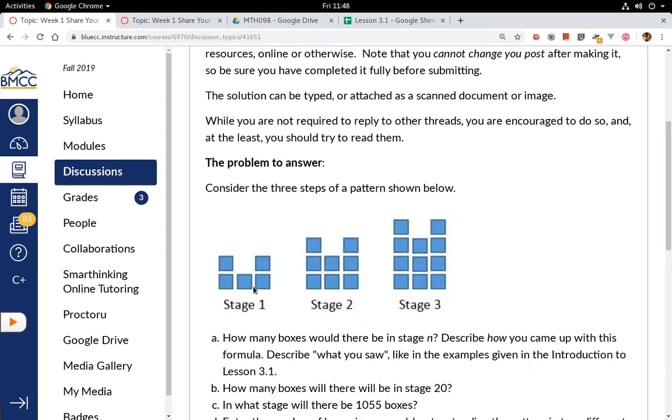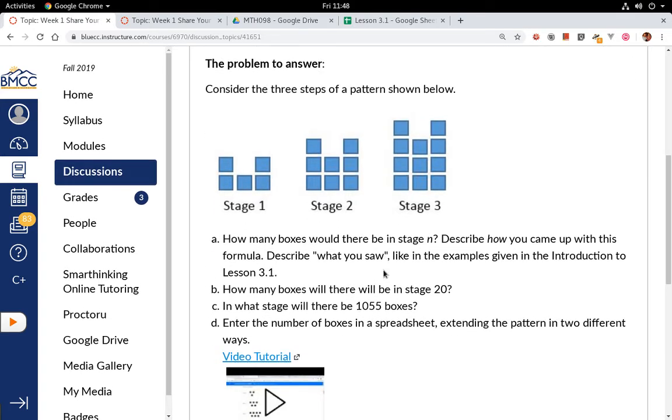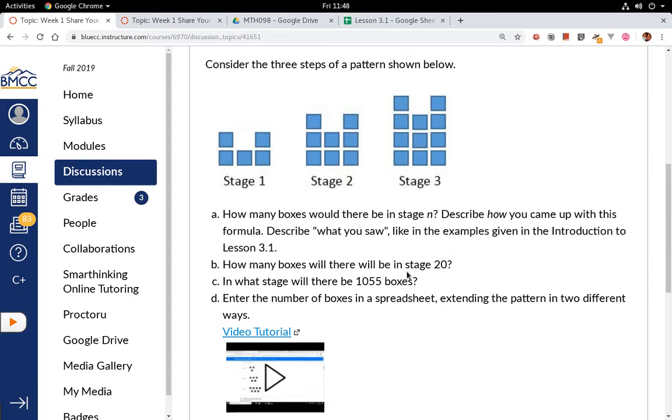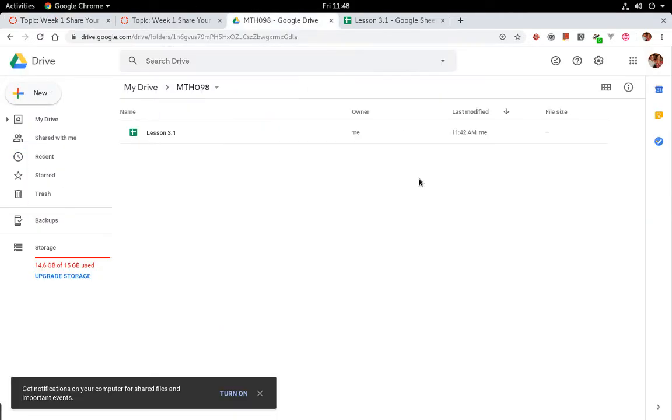So we've got this pattern that we need to look at, like the things in the lesson, and you're going to answer a few different questions for me. And the last one says, hey, make a spreadsheet based on this problem. And I have a tutorial video about a slightly different problem. And I tend to use Google Drive and Google Sheets these days, so I have a Math 98 folder, and in there I'm going to have files for my work.